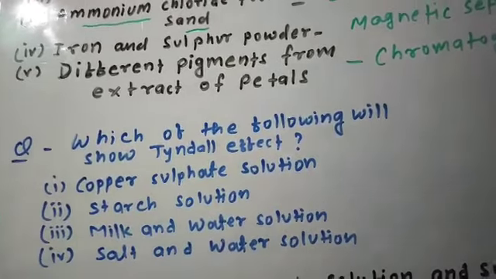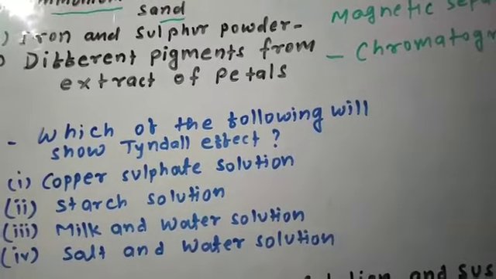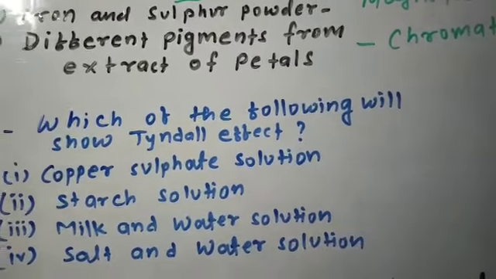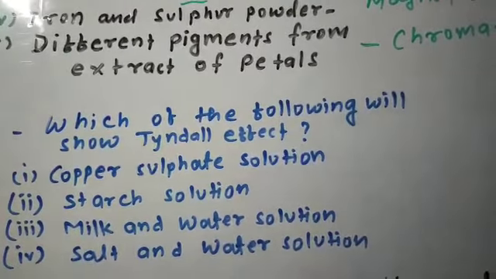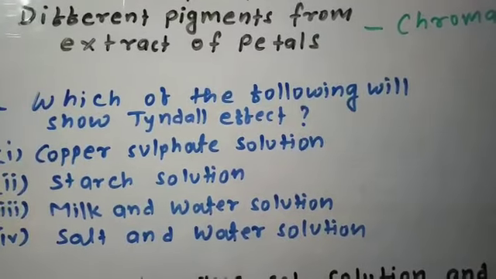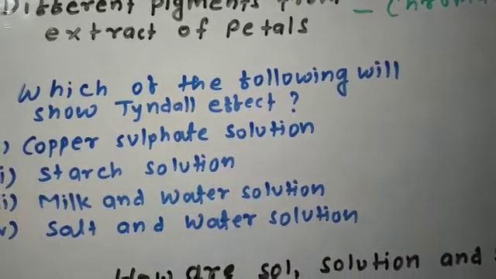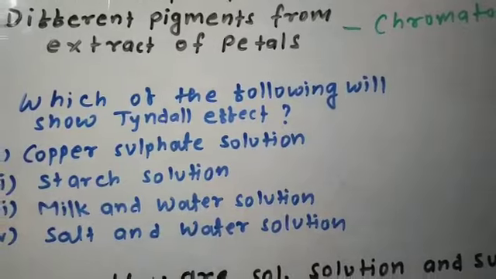Next question is, which of the following will show Tyndall effect? Tyndall effect is the scattering of light by tiny particles, but the particles of a solution do not show Tyndall effect. A homogeneous mixture, also called a solution, does not show Tyndall effect.